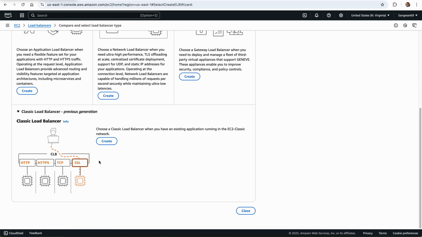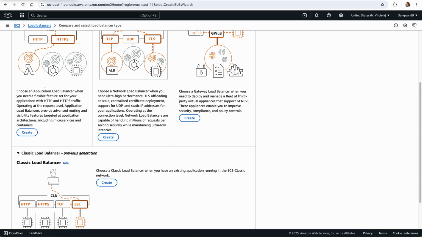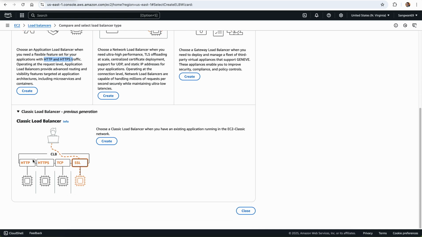Classic load balancer allows you TCP, SSL, any protocol. When you create application, it is mainly for HTTP and HTTPS. That's the main difference between classic load balancer and application load balancer. Look at it a little carefully. Classic load balancer, or simple load balancer as we normally call it in other clouds, can handle HTTP, HTTPS, TCP, SSL, any kind of traffic.